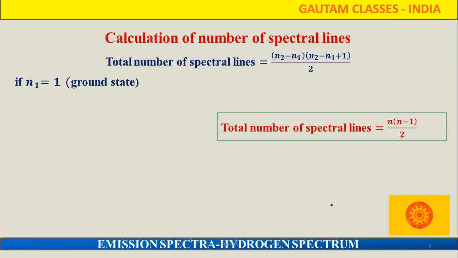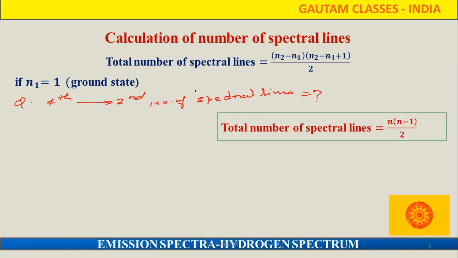Now to identify how many spectral lines are present, because sometimes a question comes: if any electron jumped from the fourth energy state to the second energy state, how many spectral lines are observed? Suppose I am writing a question. If any electron jumped from fourth energy state to second energy state, the number of spectral lines is what we want to find out.